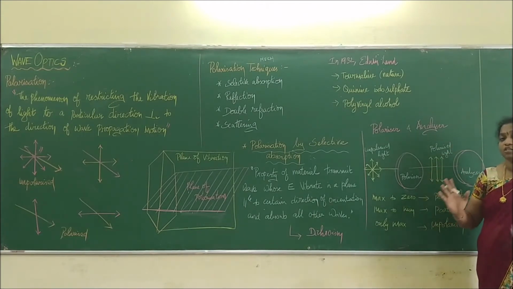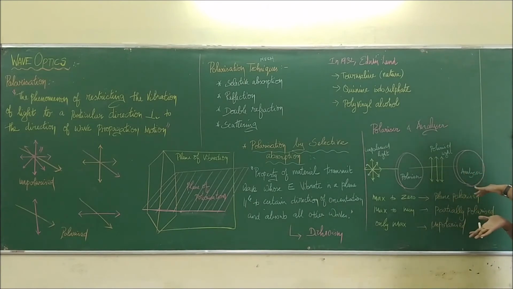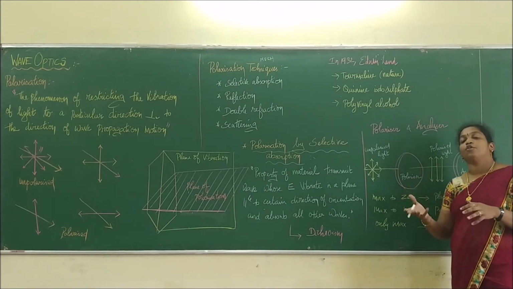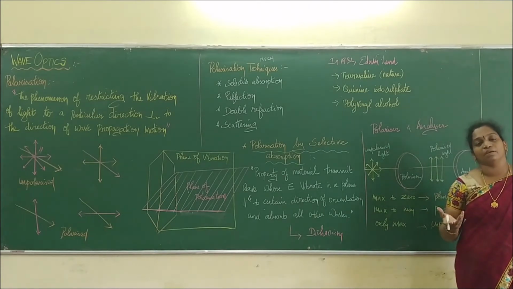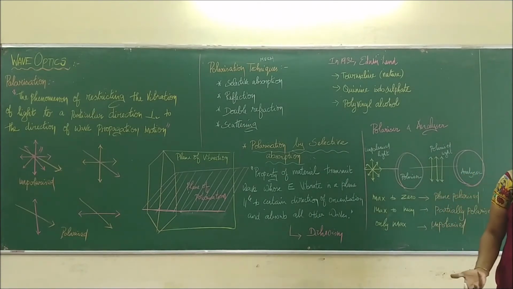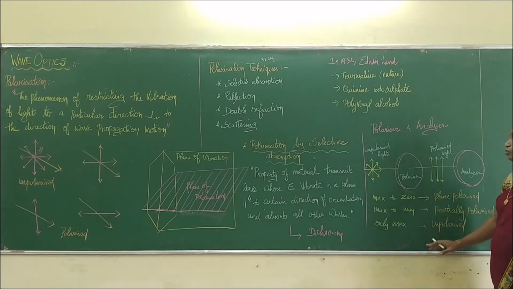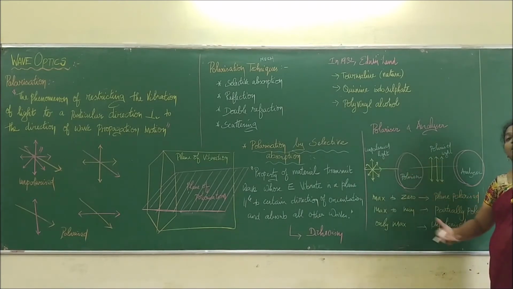So you get maximum. When I rotate to 90 degrees, it becomes minimum. Again maximum, then minimum. The maximum intensity and minimum coming means it is called what? A partially polarized light. Then, if we are rotating and the intensity is uniform, the light coming is said to be what? Unpolarized light. So these are the three conditions to say whether this is polarized or not.